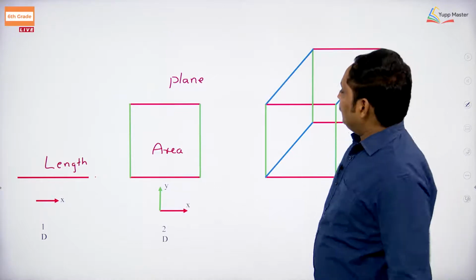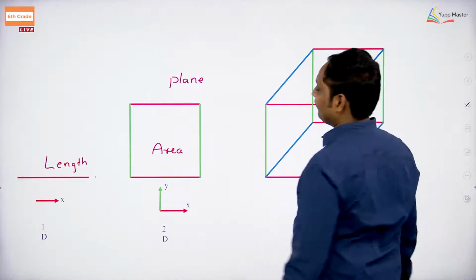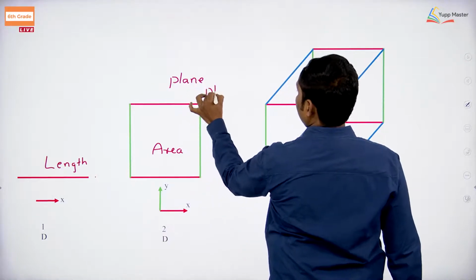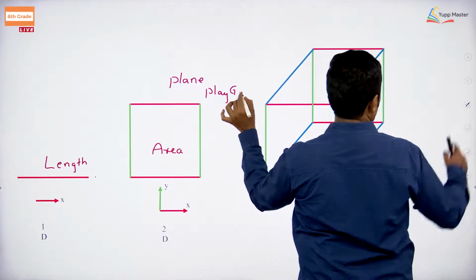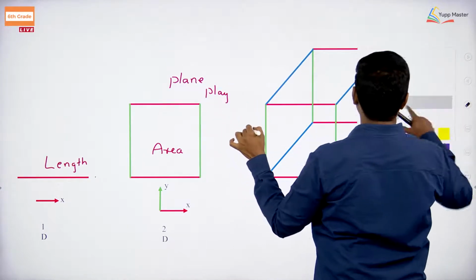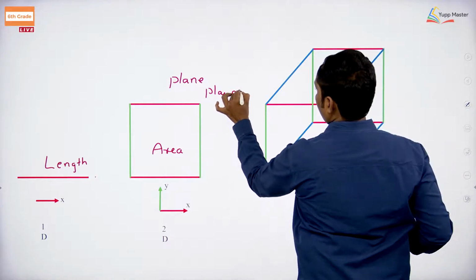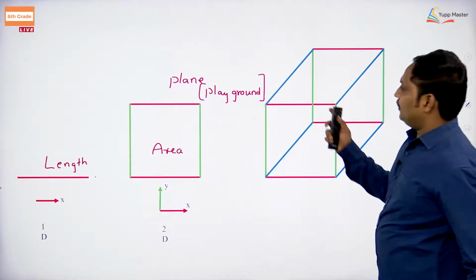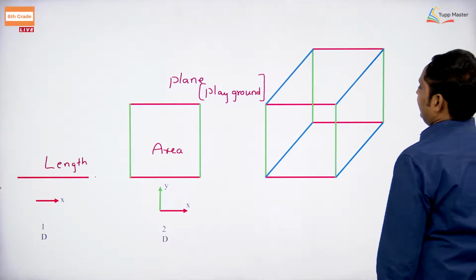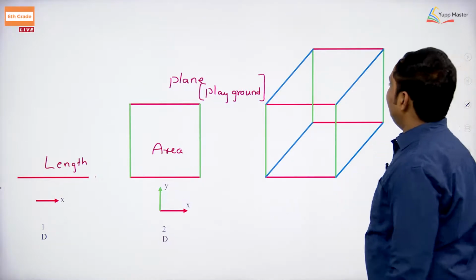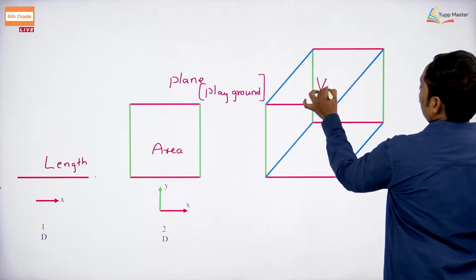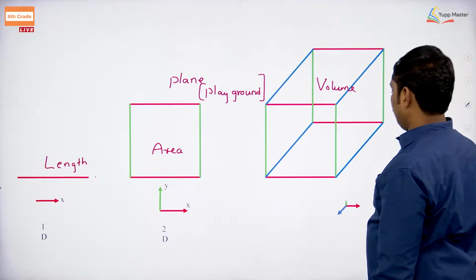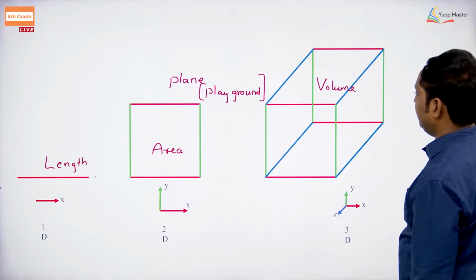I will give a good example: your playground, where you are going to play. This is a plane, the playground. You can easily identify that playground. Yes, it is very clear. Here you are going to get volume, a complete body. You have to get this volume, and easily you will identify it.